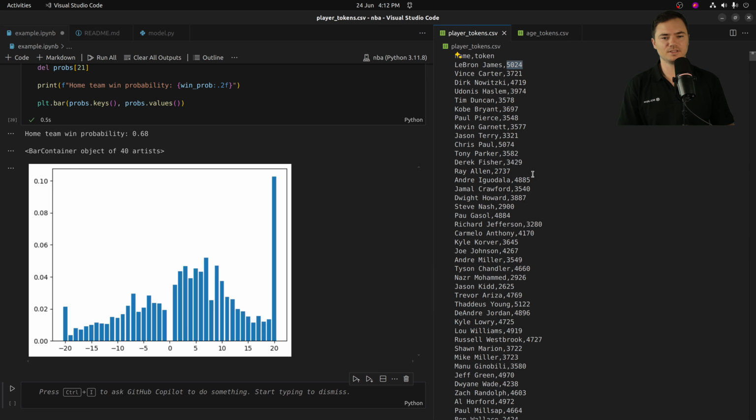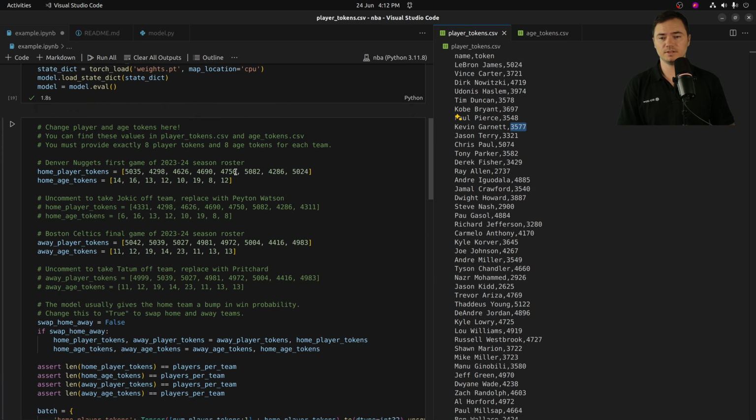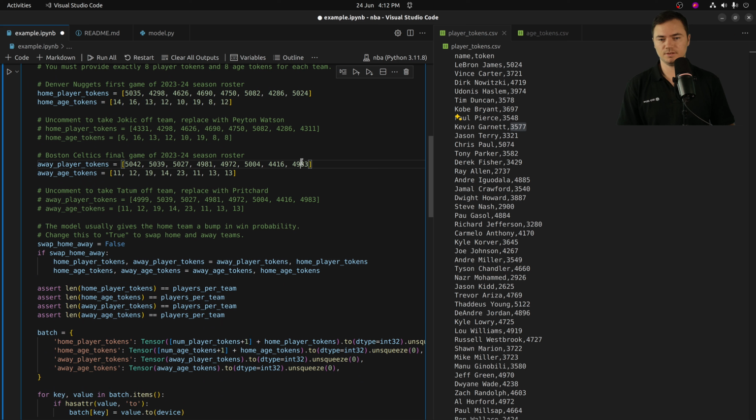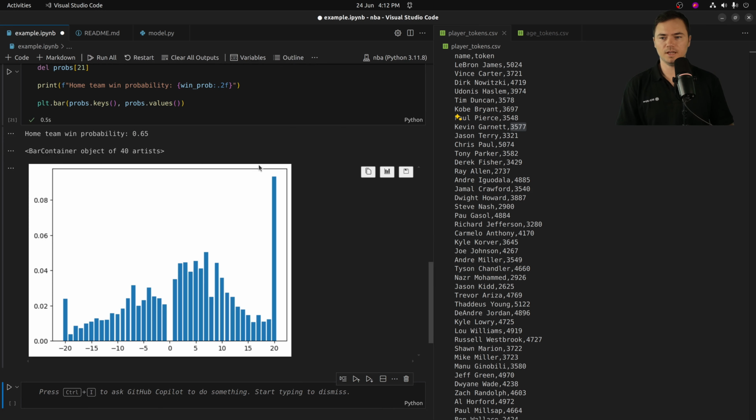Let's even play around with it a little bit more. What if you took someone like, I don't know, Kevin Garnett, and you put him on the Celtics? Would that bring it back to pretty even? So let's just replace the last player on the Celtics bench with Kevin Garnett in his prime. And it brought the win probability back in Boston's favor a little bit, but actually not that much. So the model thinks really highly of LeBron James, which makes sense. LeBron James is an awesome basketball player.